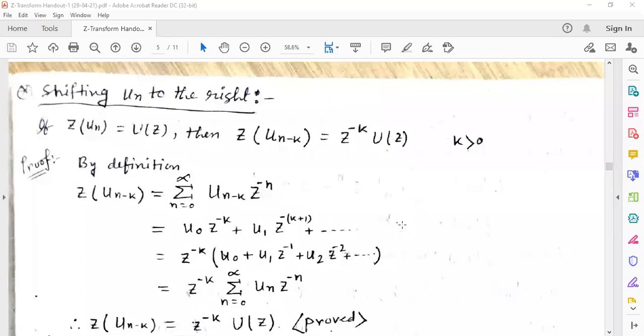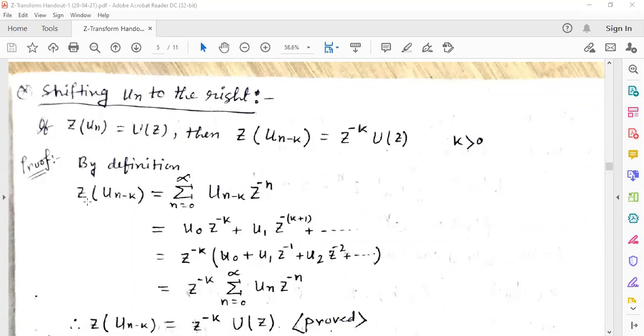Now, shifting u n to the right. In the case of our Laplace transformation, there were two shifting properties: first shifting and second shifting. But here it is shifting to the right and shifting to the left. The shifting to the right property is: if z of un equals capital U z, then z of un minus k is equal to z to the power minus k U z. Obviously k is greater than 0. Now we have to prove this.